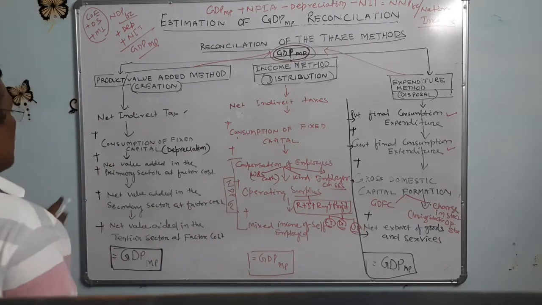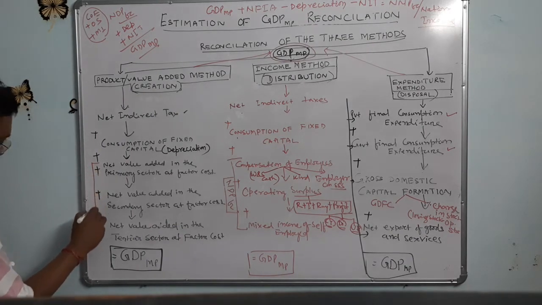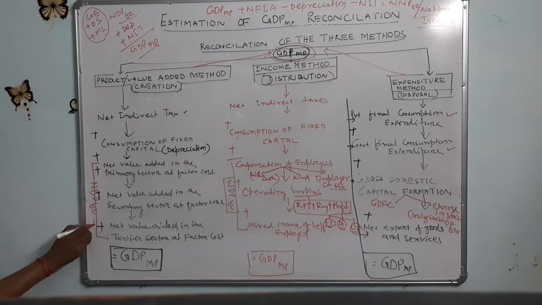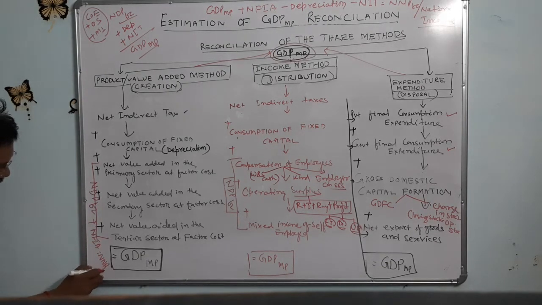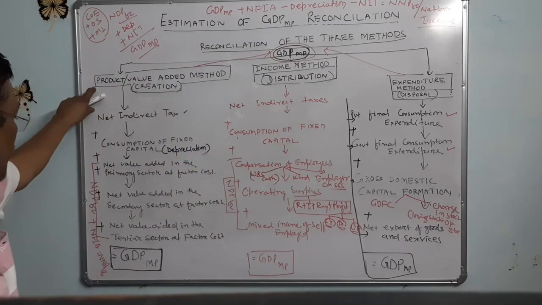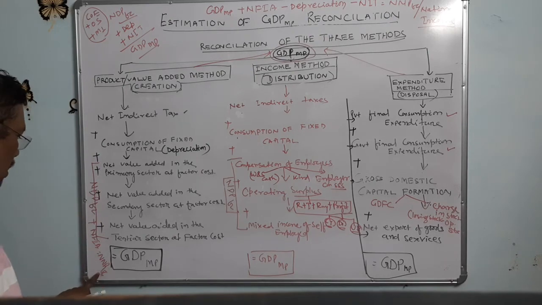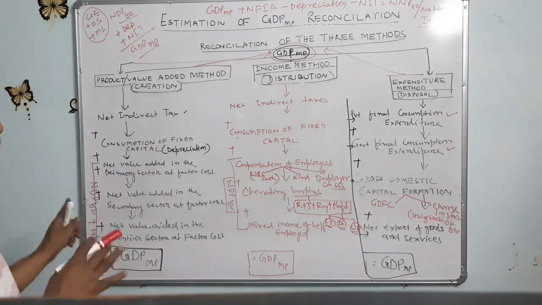So we should not do anything. NDP at factor cost plus NFIA is equal to NNP at factor cost. Here we are adding, here we are deducting. So without deducting or adding this, we can write NDP at factor cost plus net factor income from abroad equal to NNP at factor cost. Time will come, we will give one detailed picture to find out how.